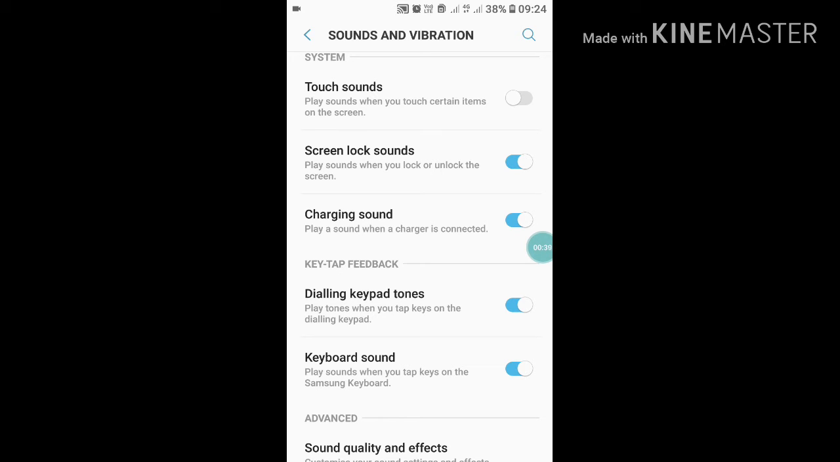After turning it off you will see that your keyboard will not sound while you are typing on your keyboard. So like this you can turn off keyboard sound in your Android mobile.